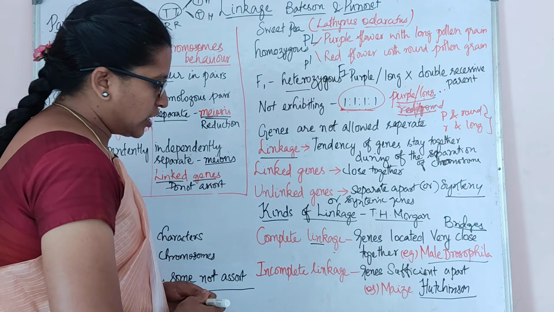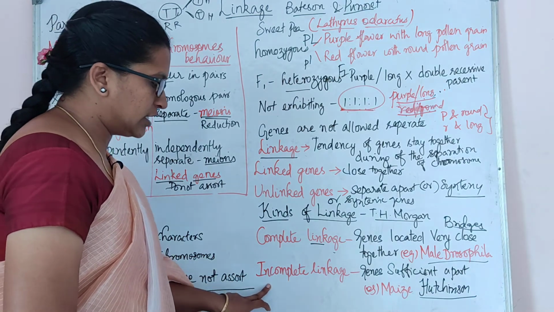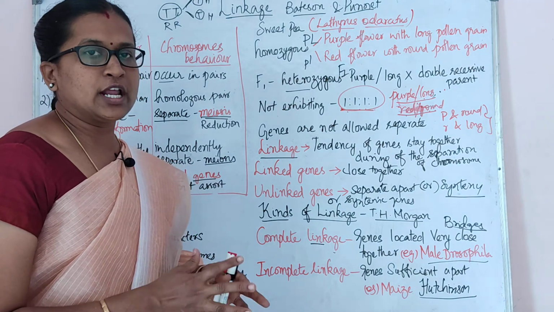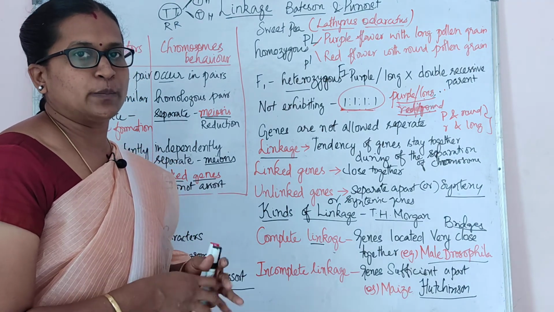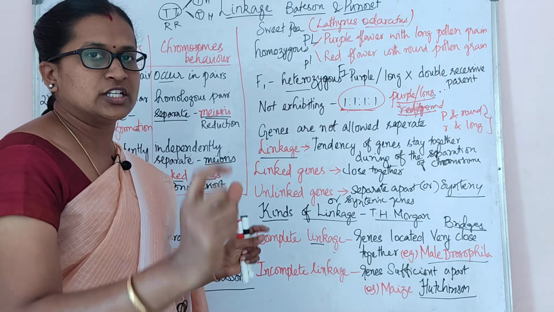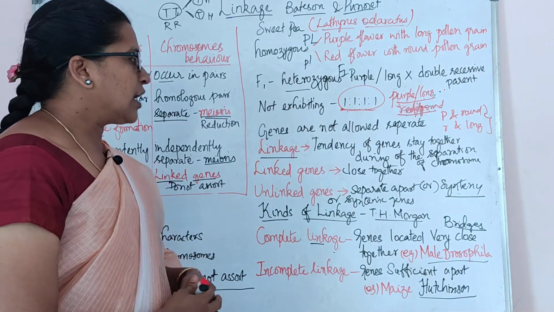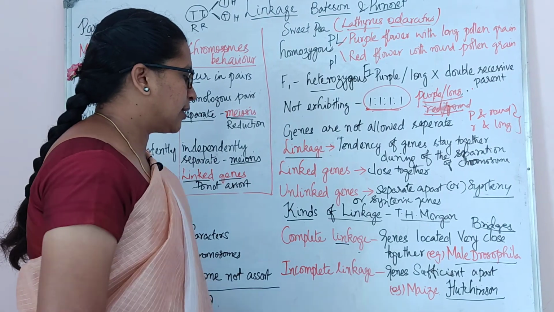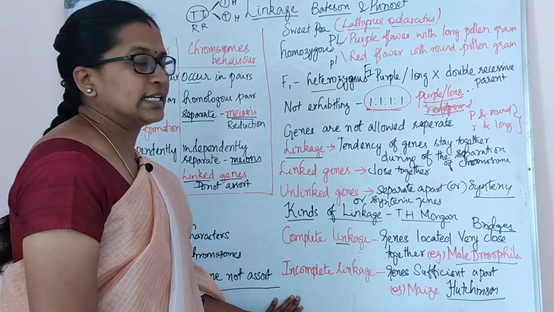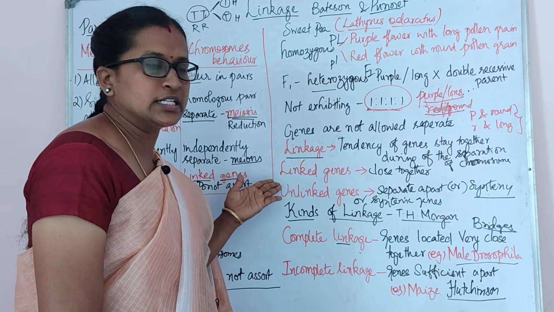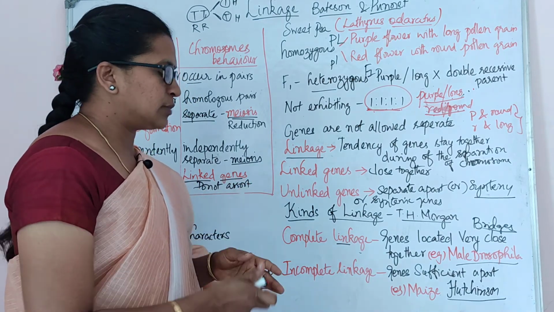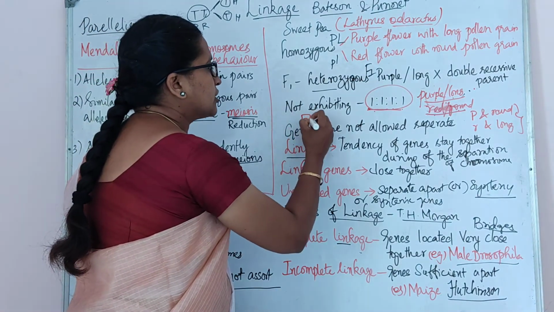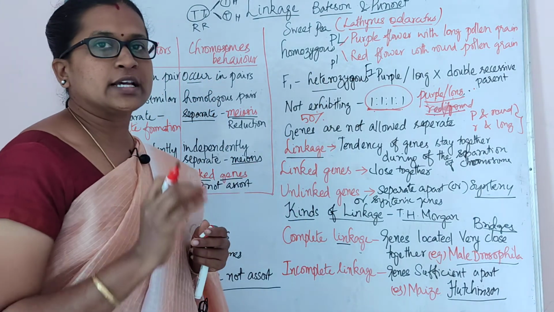Okay, because of this incomplete linkage, parental and non-parental new types of combinations can arise as the genes are located far apart. And one more thing is how they find whether it is complete linkage or incomplete linkage, or whether it is linked genes or unlinked genes. If there is a chance of 50% recombination, there is a calculation.